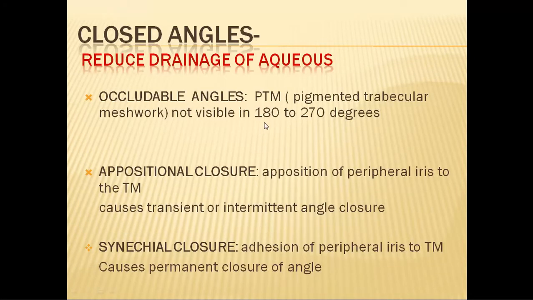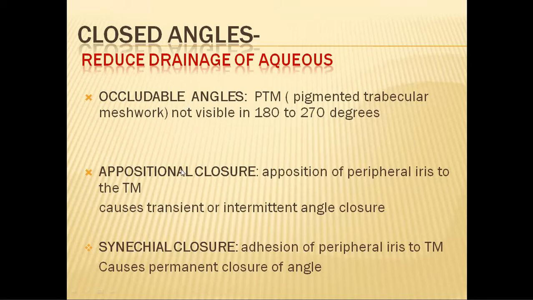So the pigmented trabecular meshwork is not visible in 180 to 270 degrees of the angle. So if you see the entire angle in all the 360 degrees, and you are not able to visualize the pigmented trabecular meshwork in more than 2/3 of the angle, then the angle is termed occludable.